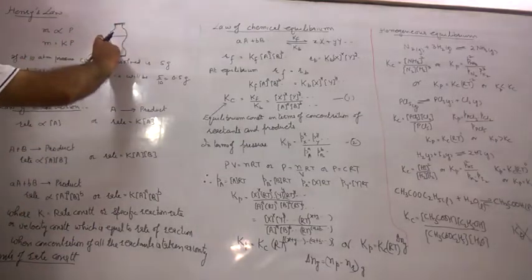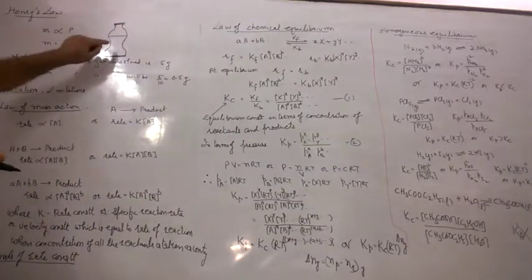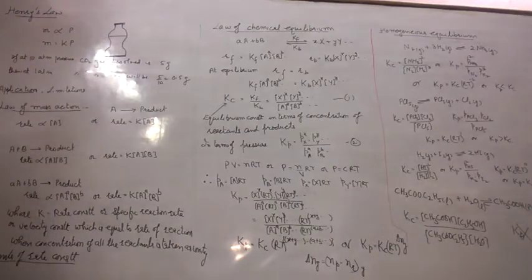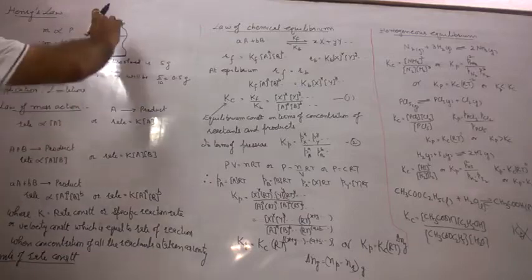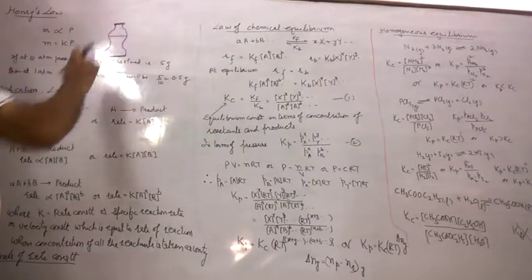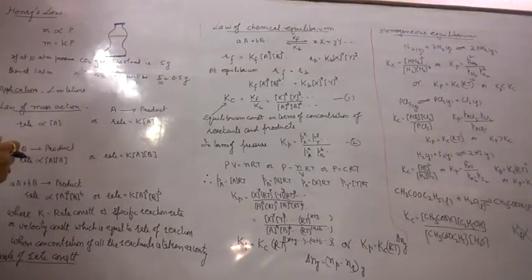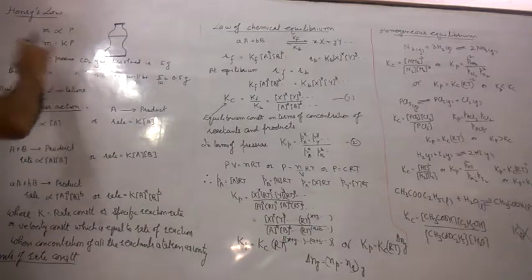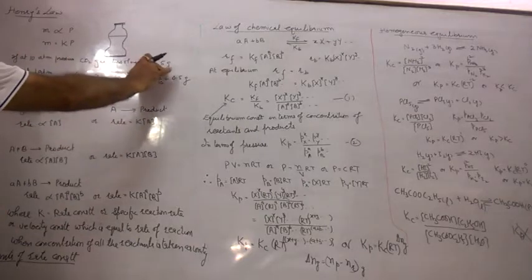Suppose this is a soda water bottle, and CO2 is penetrated into this liquid under high pressure. What we observe when we open the soda water bottle is that the CO2 gas escapes out in the form of bubbles. Why so? We can justify it on the basis of this law. Suppose at 10 atmosphere the CO2 gas dissolved is 5 gram.